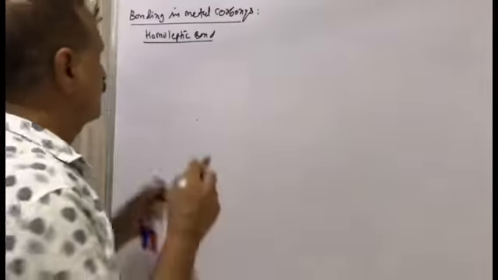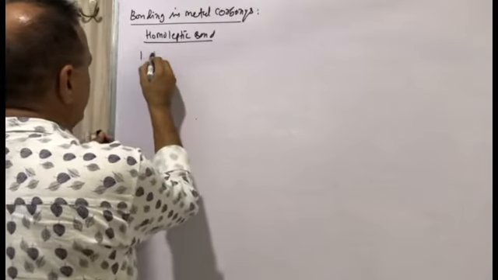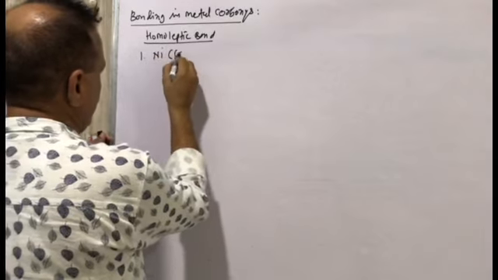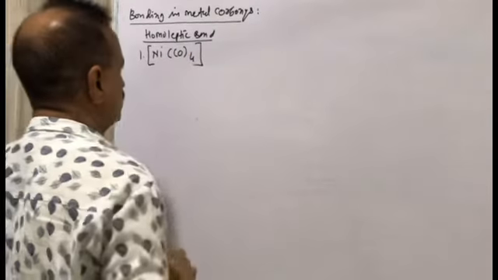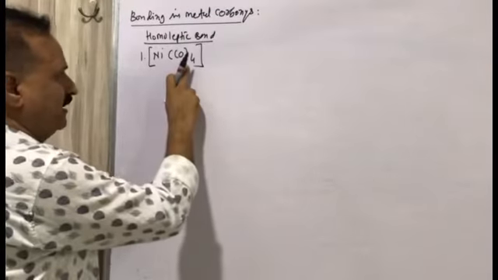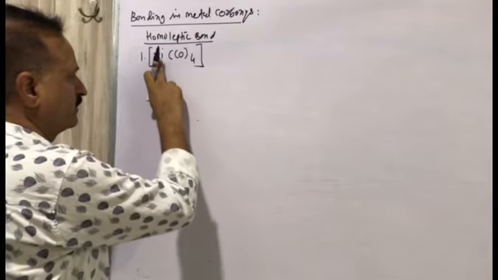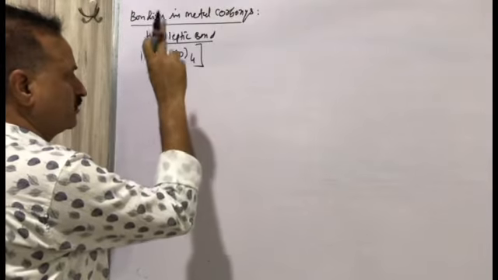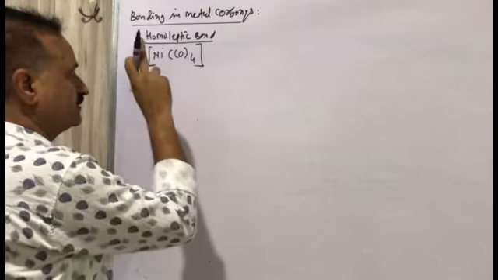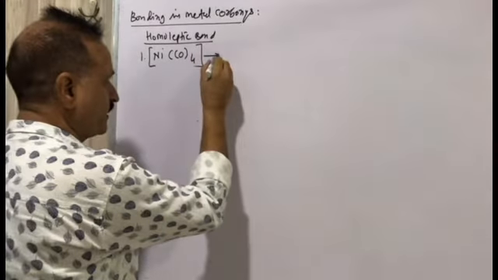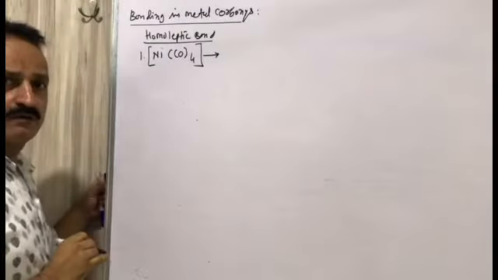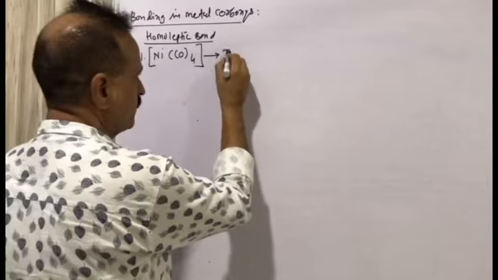Suppose we have the metal nickel with four carbonyl ligands: tetracarbonyl nickel, oxidation state of nickel is 0. The structure of tetracarbonyl nickel is tetrahedral.